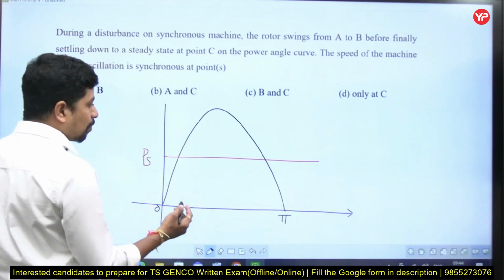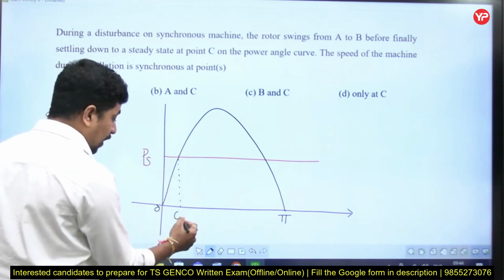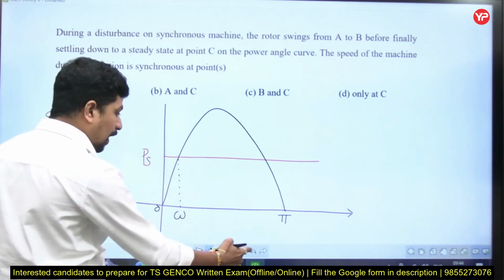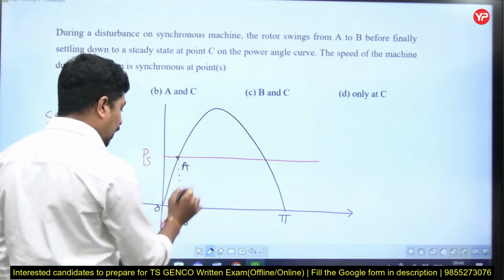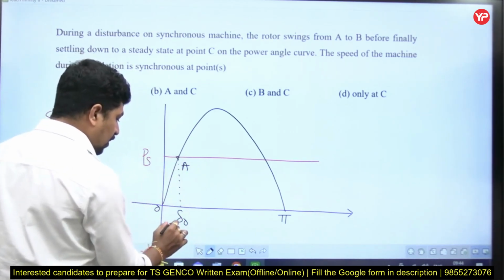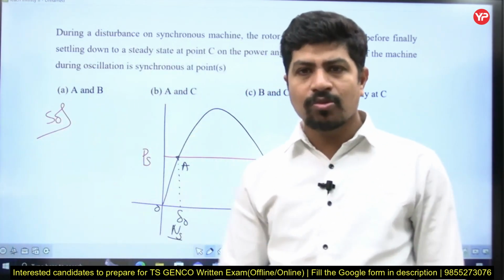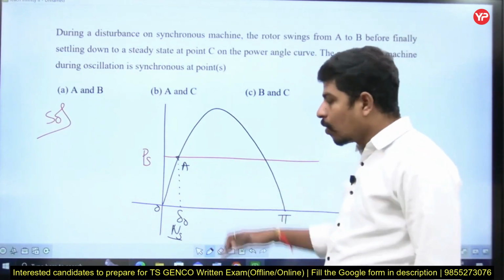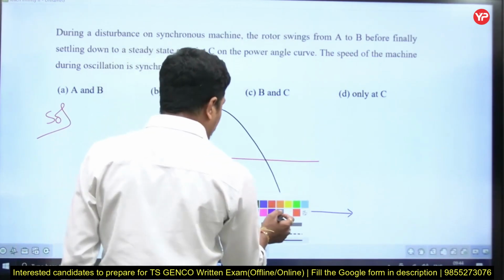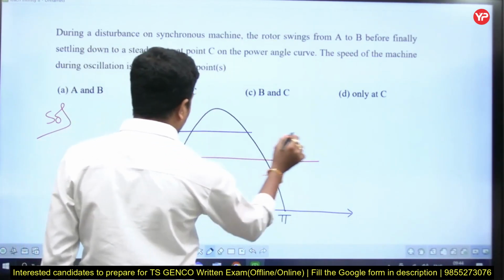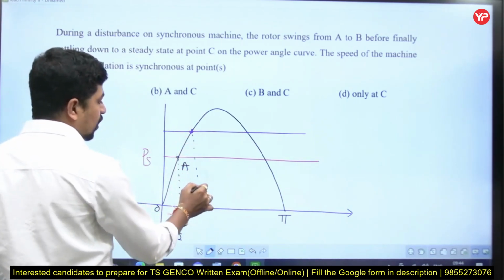My present operating angle is here, I can say delta naught. This is point A. Here the speed is synchronous speed, as there is no fault and no change of anything. Yes, that is at point A. Now all of a sudden, if the steam input is raised to this value, then finally my machine has to settle here.